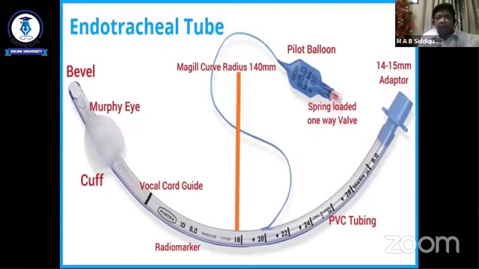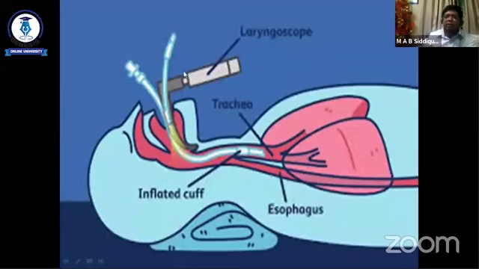Another appliance we use in our surgical practice is the endotracheal tube. Here are the different parts of the endotracheal tube. The most important are the cuff and the vocal cord guide, and this is the balloon. This balloon inflates the cuff and is retained within the vocal cord, and this is the PVC tubing, and we use different sizes in different age groups. And this is the laryngoscope. We use this laryngoscope to introduce the endotracheal tube through the larynx.